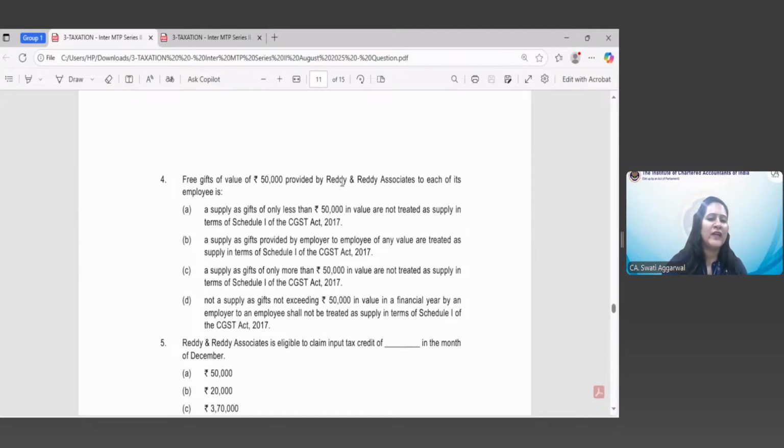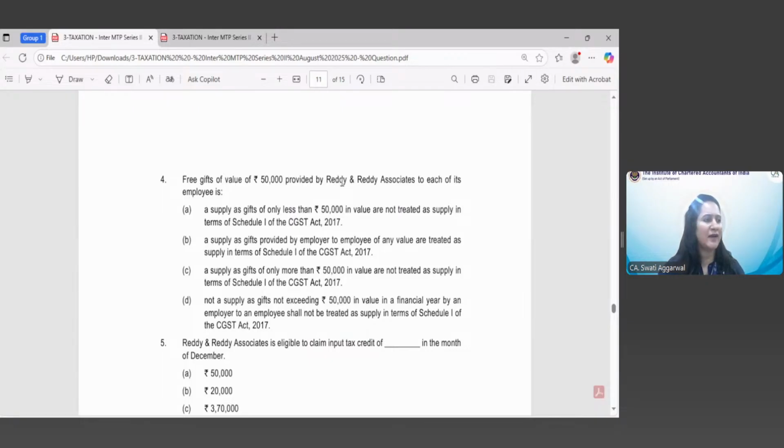Free gift of value rupees 50,000 provided by Reddy and Reddy Associates to each of its employees. Option A: a supply, as gifts of only less than rupees 50,000 in value are not treated as supply in terms of Schedule 1 of the CGST Act 2017. Option B: supply as gifts provided by employer to employee of any value are treated as supply in terms of Schedule 1 of the CGST Act 2017.